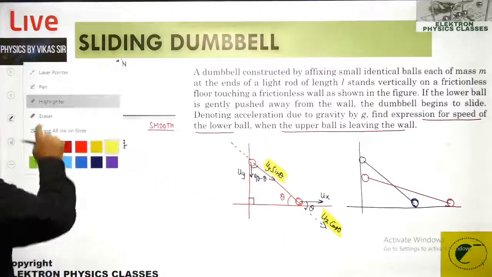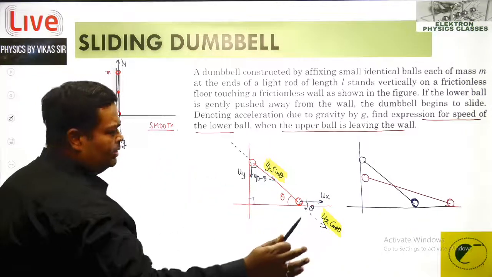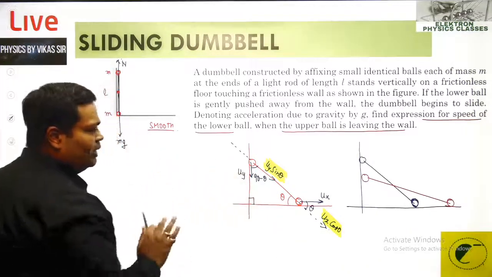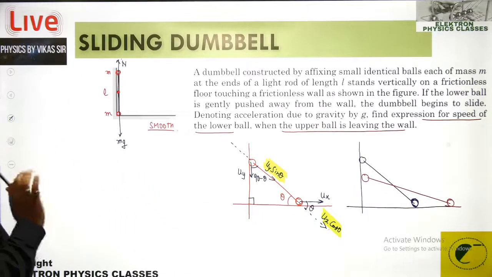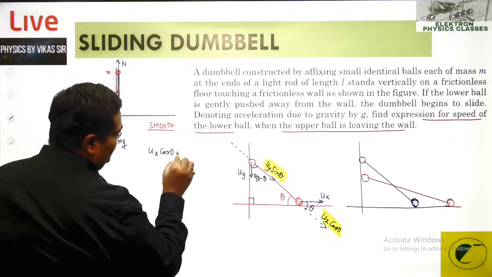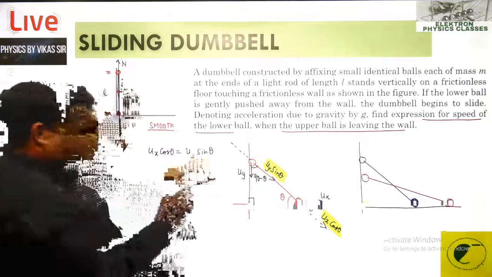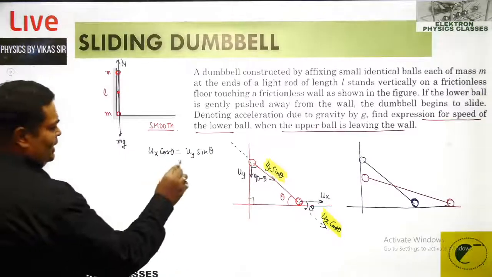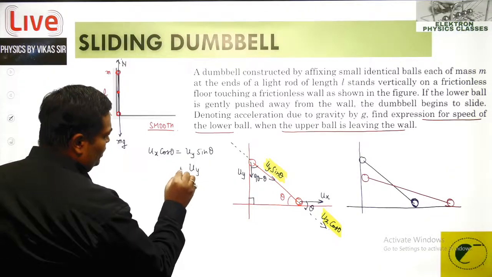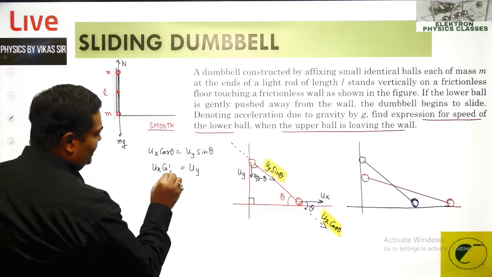So we equate these two components and we receive the first relation between ux and uy via the constraint behavior. So ux cos theta is equal to uy sin theta. From here we have the relation that uy is equal to ux cos theta by sin theta, that becomes ux cot theta.